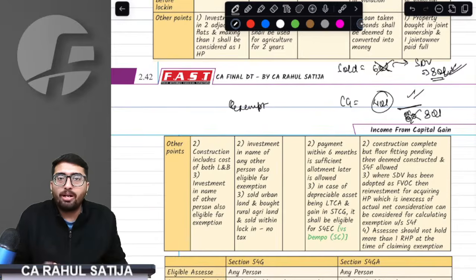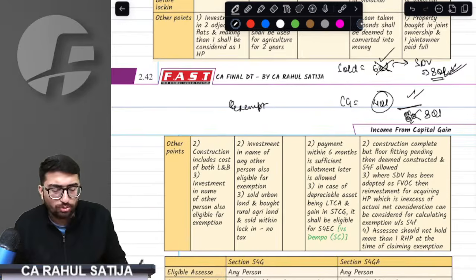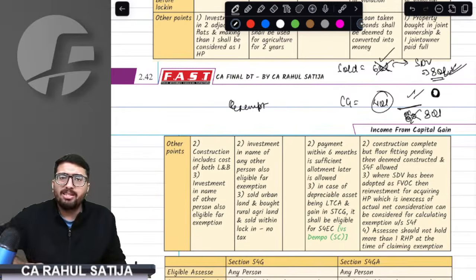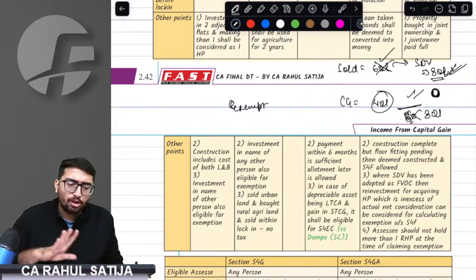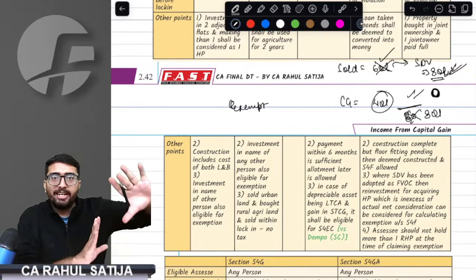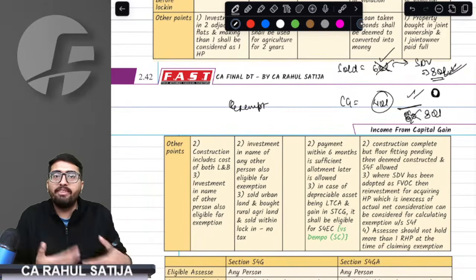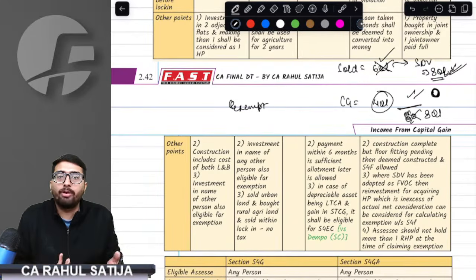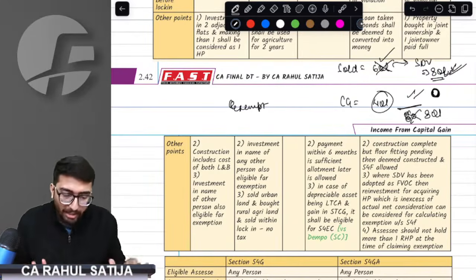Now, for buying the bigger house, how will you get the money? You got only 60 lakh after selling the house. So how are you going to get the extra money? The provision says you can bring it out of your own pocket. The assessing officer will not argue anything, because SDV has been taken as the full value of consideration, so whatever extra money we bring out of our own pocket will also be eligible for exemption.